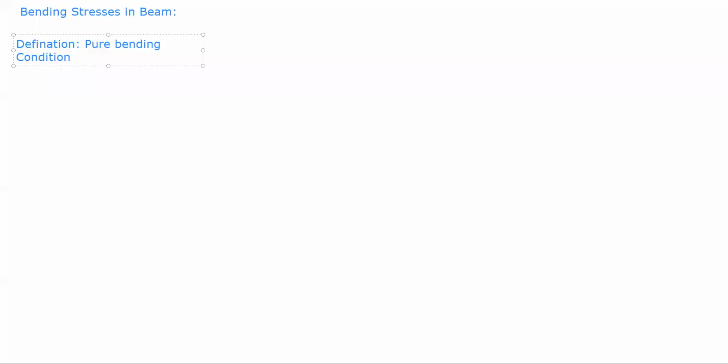Just listen to me. When a beam is subjected to lateral load, now lateral load is transverse load. Yes or no? Can anyone tell me which kind of load is known as a lateral load? It is very important: lateral and longitudinal.